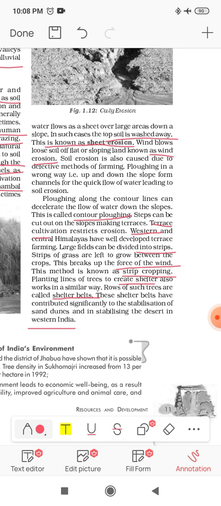Of course, the most common is afforestation. We can plant trees as much as we can. That's the first and very common thing which we can do. But in specific regions, like mountain regions or desert regions or semi-arid regions, we can use these processes also to conserve our soil.